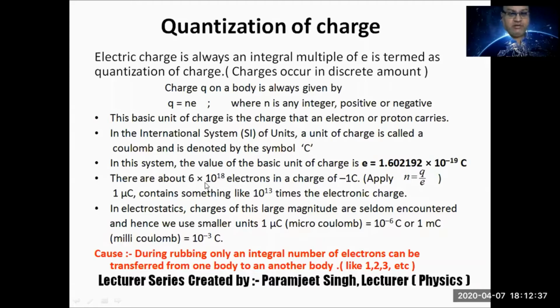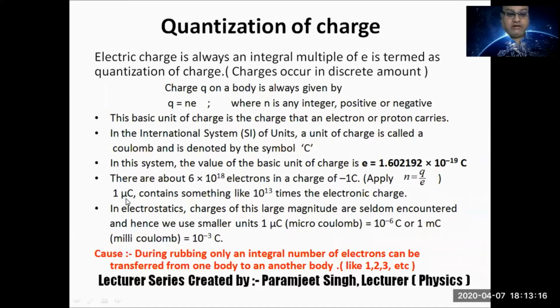What does it mean? If a body acquires negative charge of 1 coulomb, it means the body has gained 6 into 10 raised to power 18 electrons. So this is what quantization of charge is. The minimum quantity available is transferred. Less than that, transfer is not possible. A fraction of the charge on the electron cannot be transferred. So in 1 coulomb, how many electrons transfer? 6 into 10 raised to power 18.